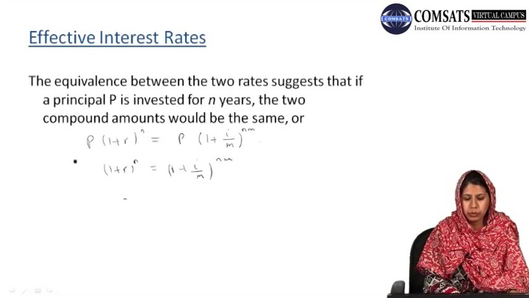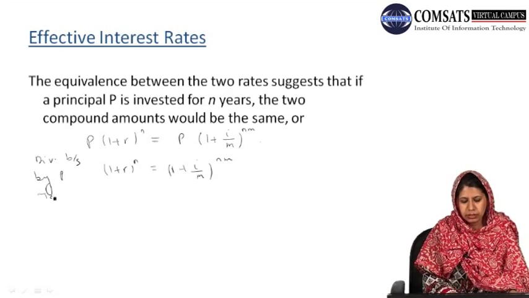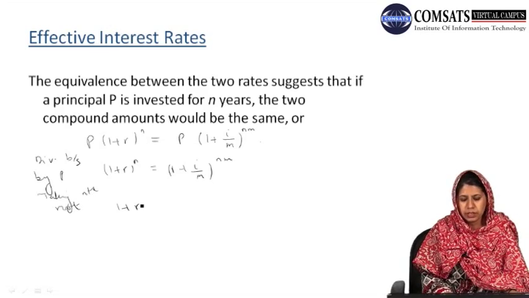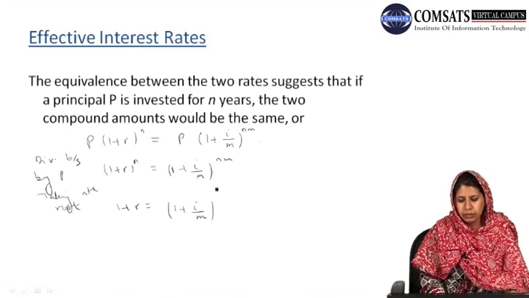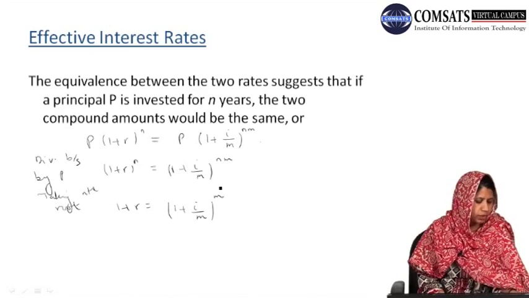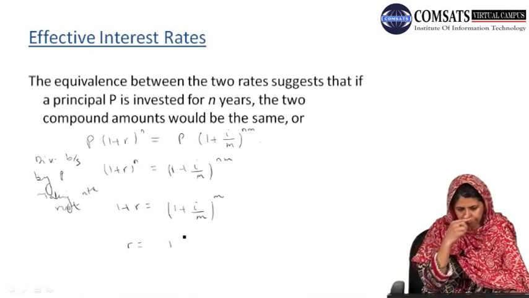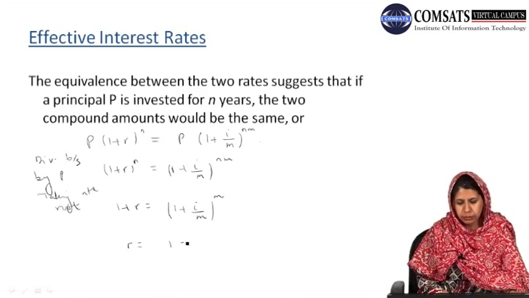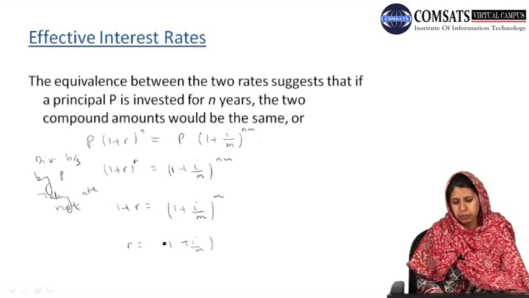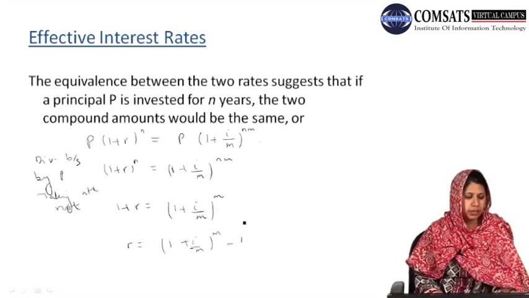Taking the nth root on both sides, we obtained 1 plus r equals (1 plus I over M) to the power M, and r equals (1 plus I over M) to the power M minus 1.